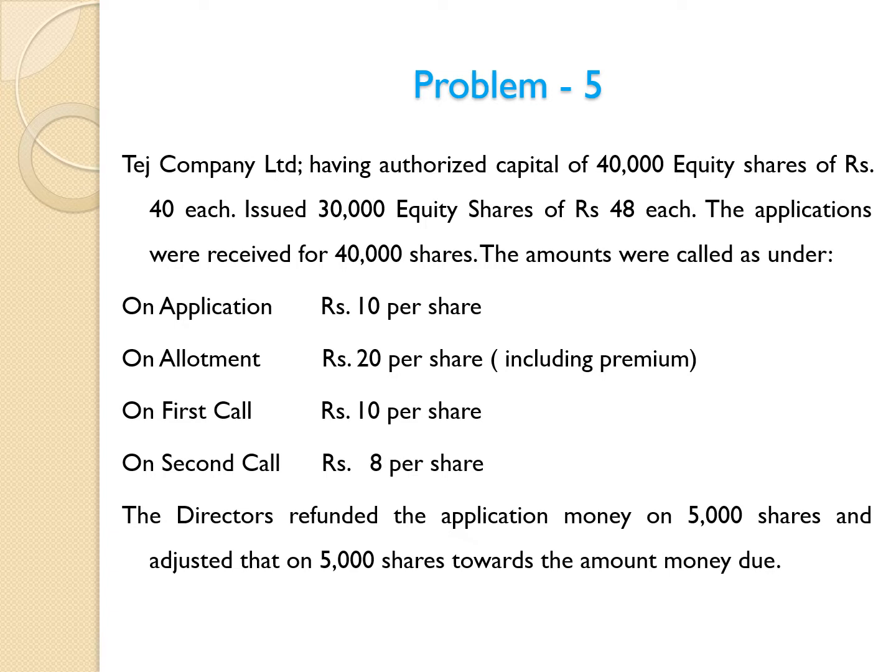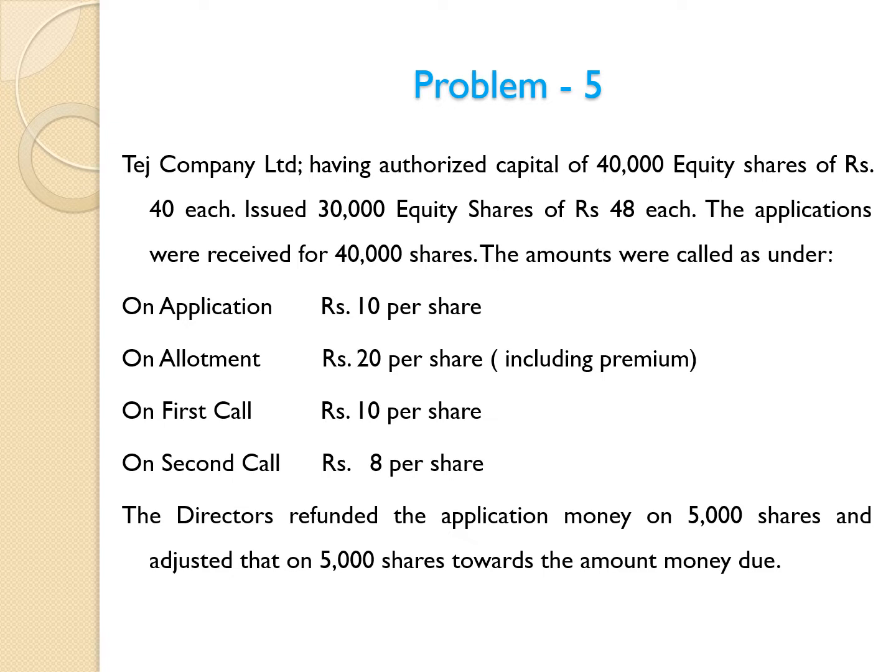Tej Company Limited, having authorized capital of 40,000 equity shares of rupees 40 each, issued 30,000 equity shares of rupees 48 each. The applications were received for 40,000 shares. The amounts were called as under.